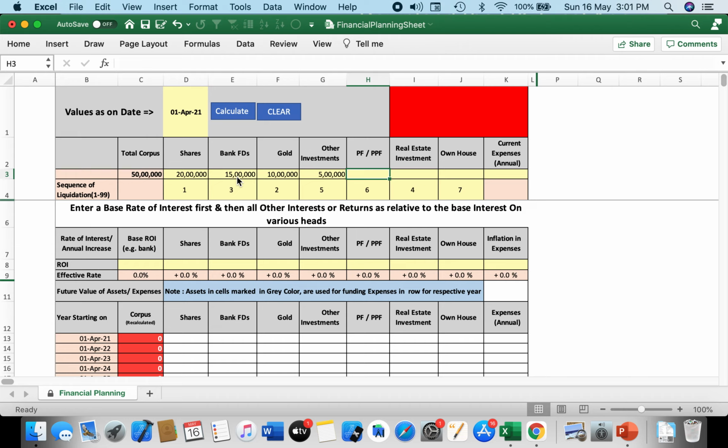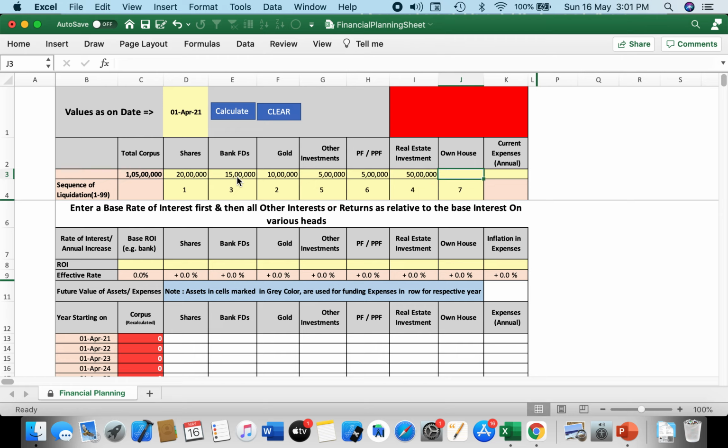Then comes PF and PPF. Together, assume that the user has 50 lakhs in PF and PPF. The user may also have some real estate investment, maybe away from the main city. So let us assume that investment is also around 50 lakhs in some kind of real estate, 5,000,000.